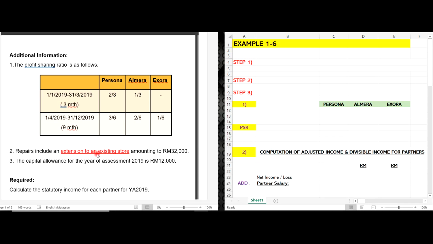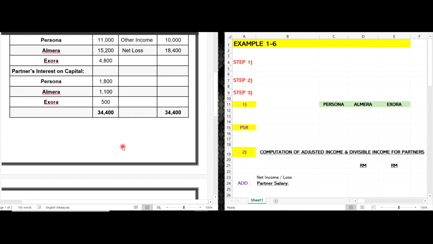The notes to repair are about repair expenses, which include the extension. If you can still remember last semester when you were doing business taxation, any expenses regarding extension to the building are not allowable. However, when the building has been repaired or maintained, the cost is allowable. The third additional information given to you is about capital allowance.